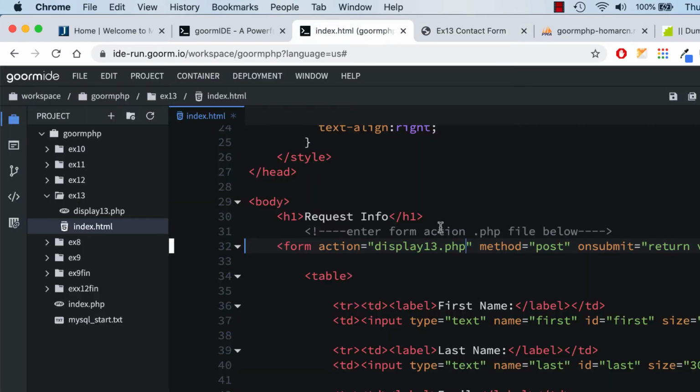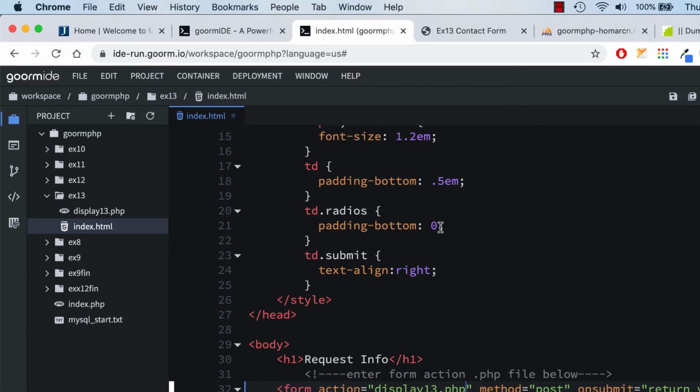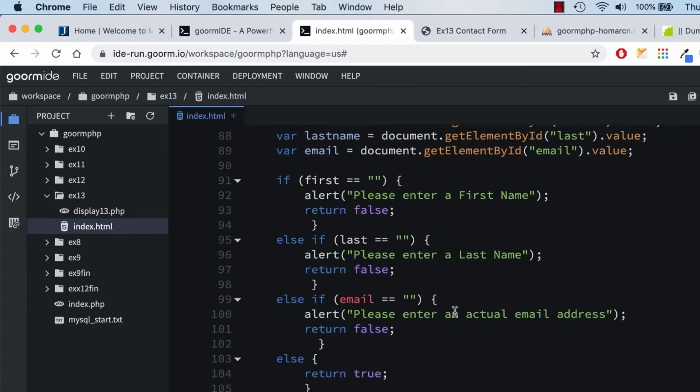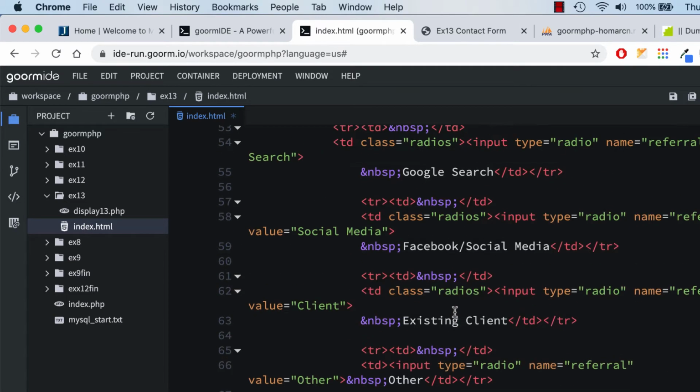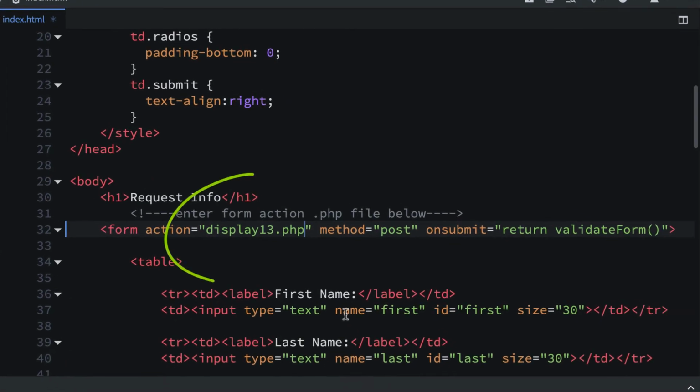So let's go back to our code. Again, this is our original form, and the styles are done for you, the HTML is done for you, and the validation is done for you. So you don't have to do any of that. The only thing I think you had to do here was put in display13.php, and that should be good. So you can keep that open. You can save it. Make sure it has the X so it's saved.